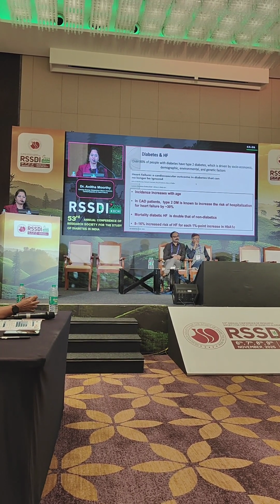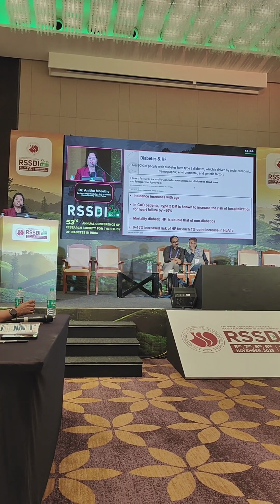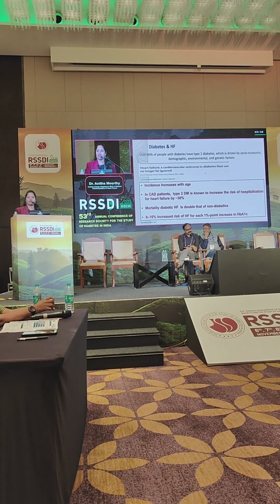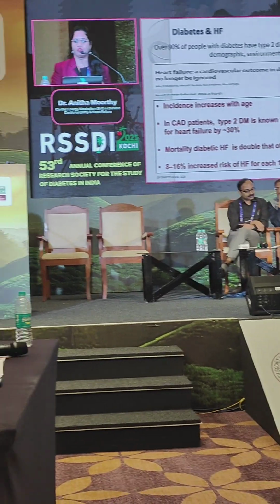So, diabetes and heart failure. Why do we need to discuss heart failure and diabetes? What is the significance? The incidence increases with age, and there is a 30% development of heart failure among diabetic patients. This is a very huge risk, and the mortality of diabetic heart failure is double that of non-diabetics. So our basic idea is to prevent the development of diabetes, and if a patient is already diabetic, we need to keep it under control to reduce the formation of heart failure.